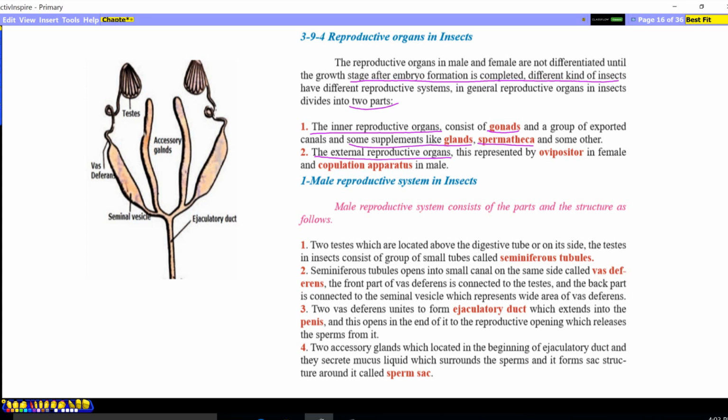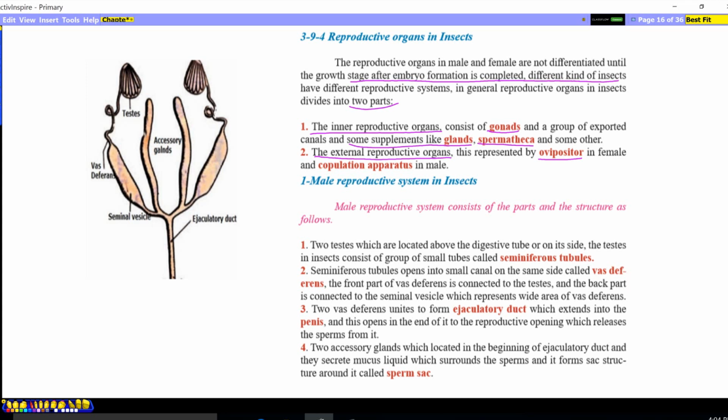The external reproductive organs are represented by the ovipositor in female, which helps the female to lay eggs in a part of a plant or a split in a plant stem, or to dig a hole in the soil. And the copulation apparatus in male is used to transport the male reproductive cells to the female during copulation.